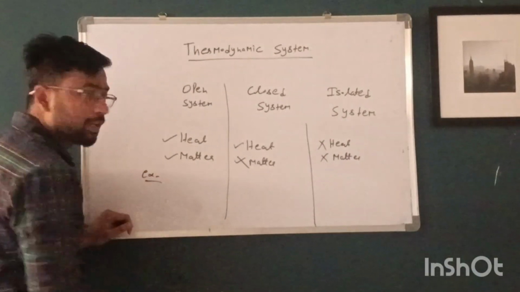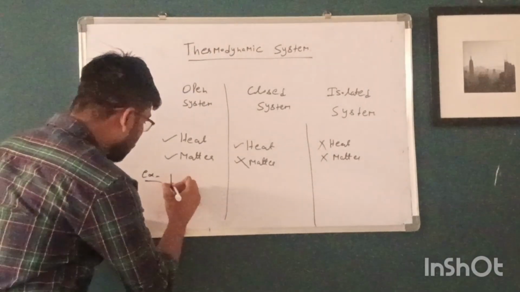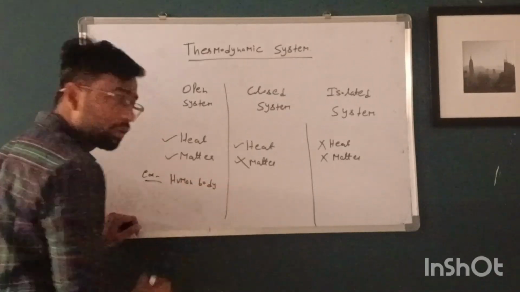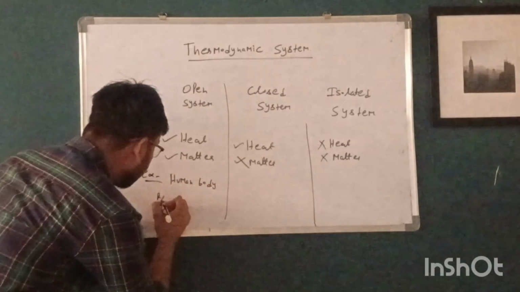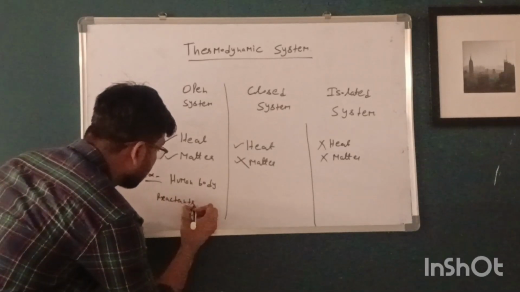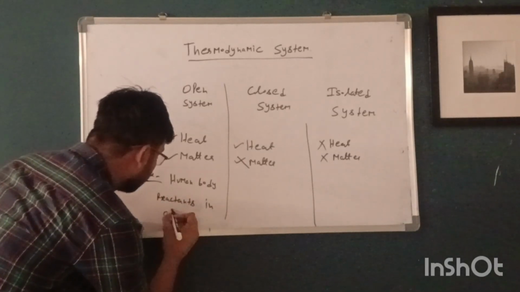And what are the examples of open system? First is the human body, and second is reactants in an open vessel.